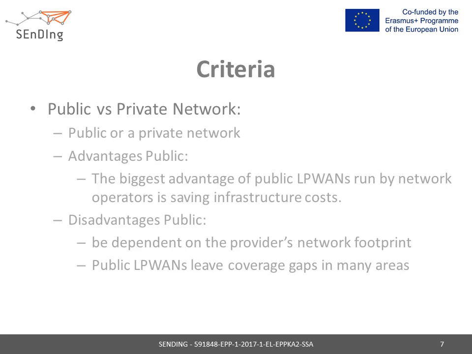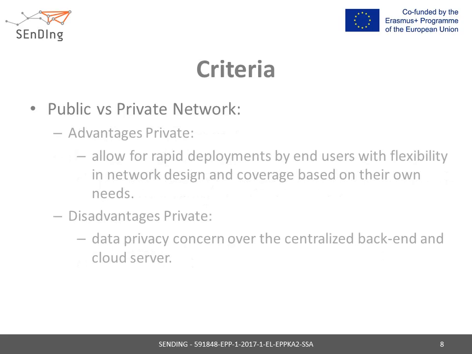On the other hand, the biggest advantage of private networks is that they allow rapid deployments by end users with flexibility in network design and coverage based on their own needs, and the disadvantage of private networks is the concern of data privacy over the centralized back-end and cloud server.